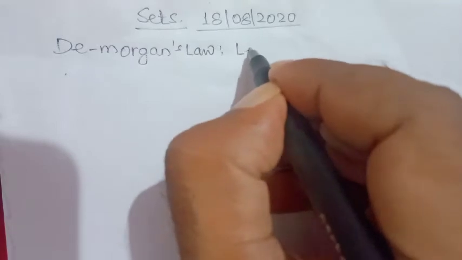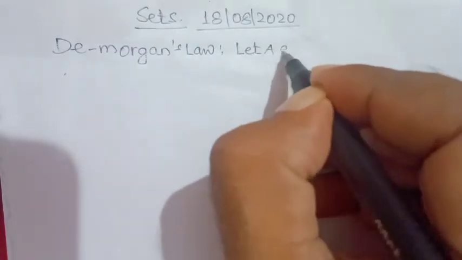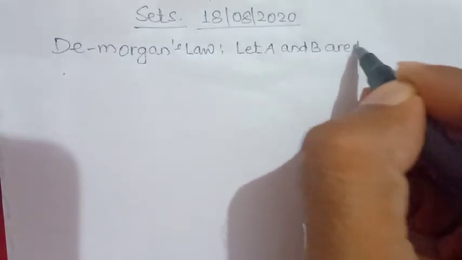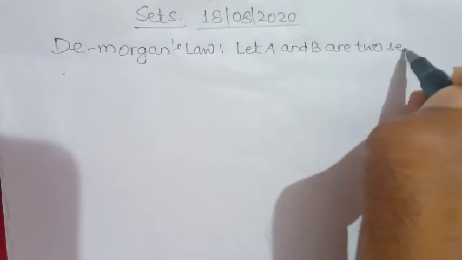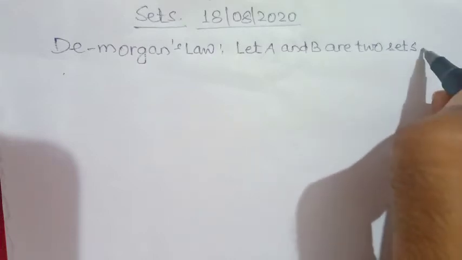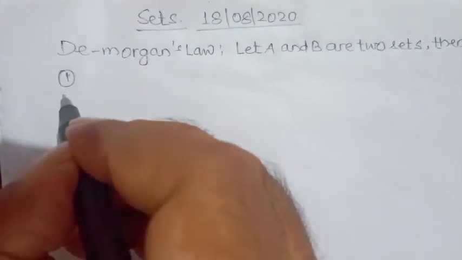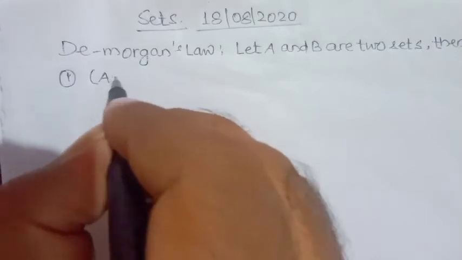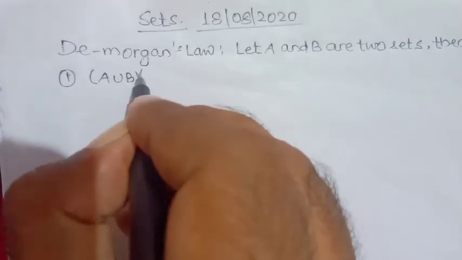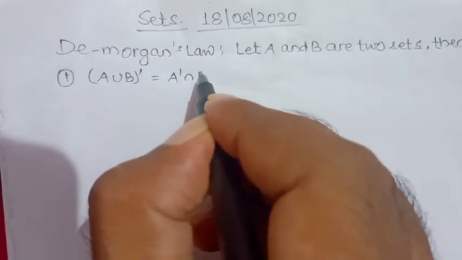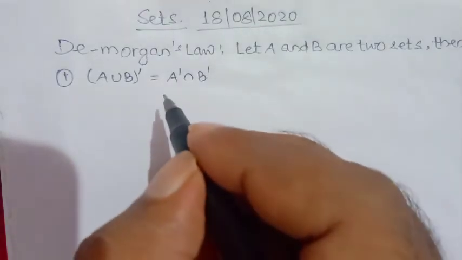Let A and B be two sets. Then, that is the first one: complement of A union B equals complement of A intersection complement of B. This is your first part.